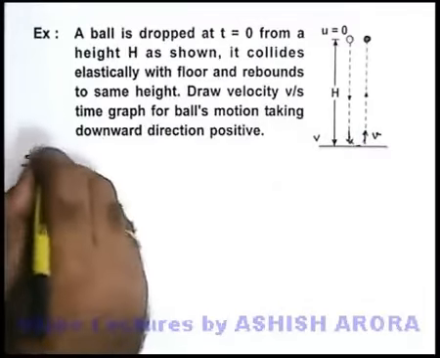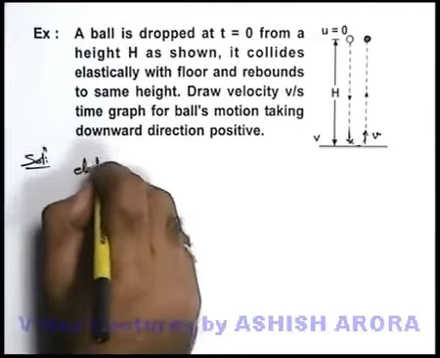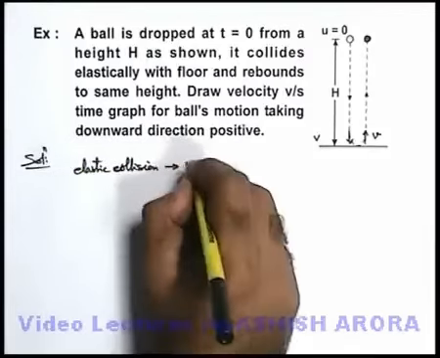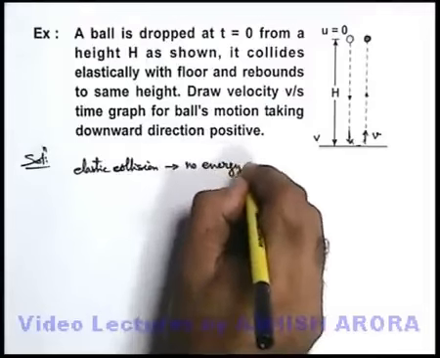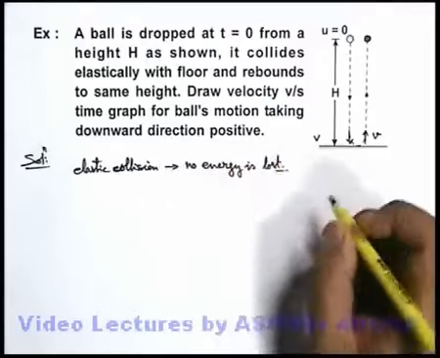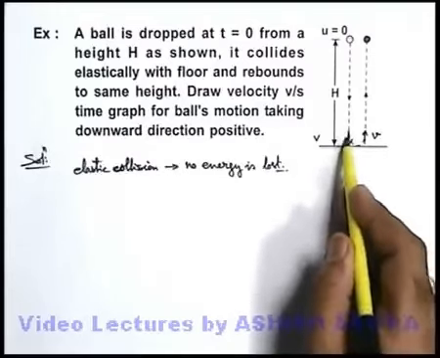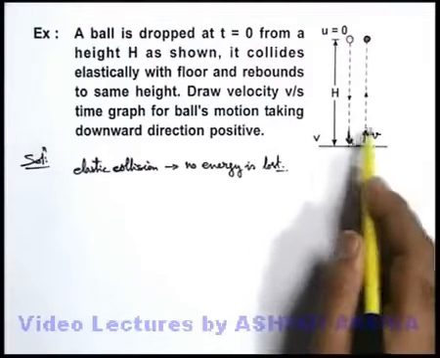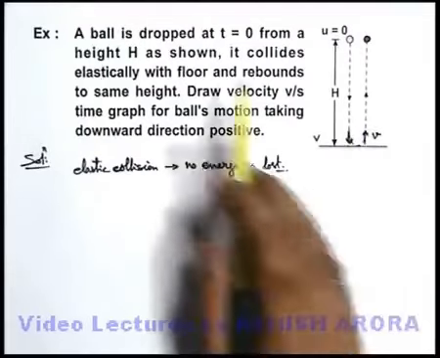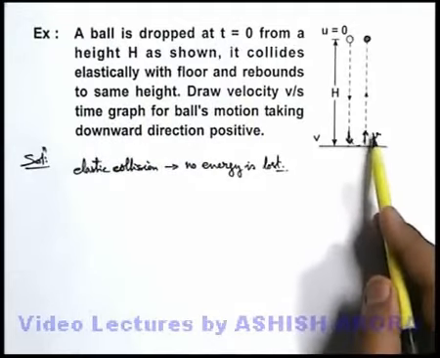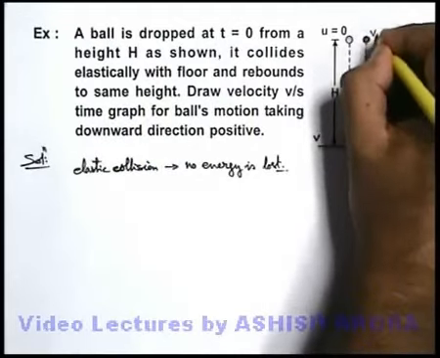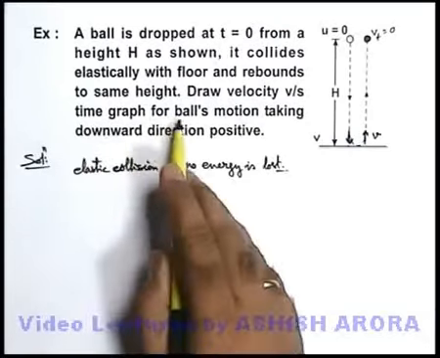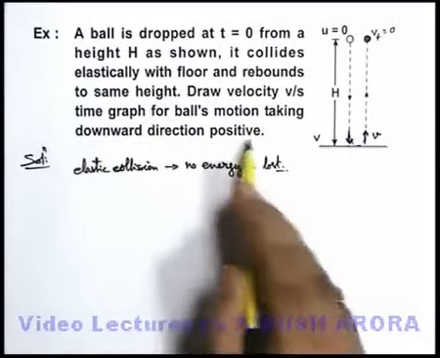You just always keep in mind one thing. When we talk about elastic collision, here no energy is lost. Always keep this thing in mind. The kinetic energy with which a ball strikes the floor, with the same kinetic energy it rebounds. That means the speed remains same, the direction of velocity only changes, and it rebounds to the same height. Obviously if the velocity is same, it will be able to reach the same height where final velocity will again become 0. We are required to draw the velocity versus time graph for the ball's motion taking downward direction positive.